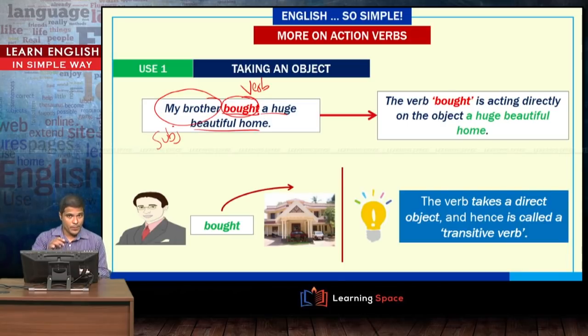So the verb here, bought, is acting directly on a huge beautiful home, and thus this phrase is the object of this particular sentence. Here the verb bought is taking an object. That object is a huge beautiful home. If you want to find out an object that is receiving an action directly from the verb, you can ask the question what or whom, and you will get the answer if there is a direct object in there. The verbs which take a direct object are called transitive verbs.